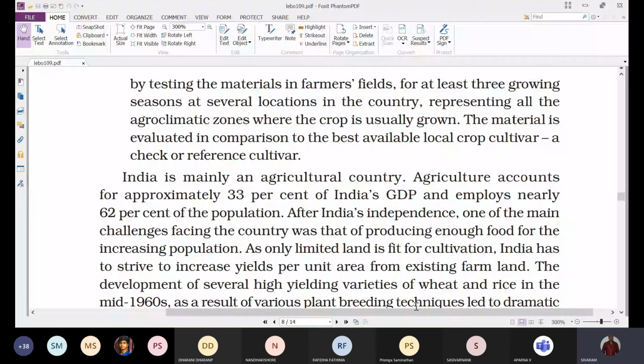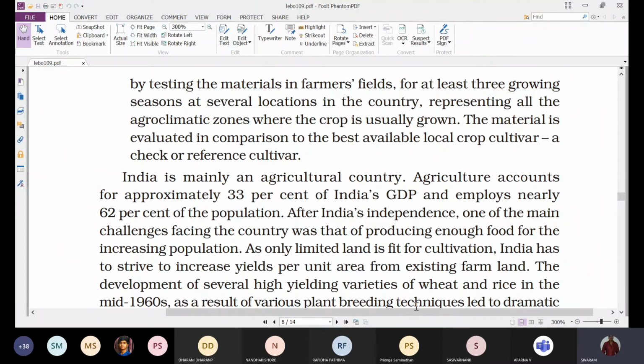So when you have to provide fertilizers, when you have to provide water, when you have to provide insecticide or pesticide, when it comes to flowering, when it comes to harvest, and how we have to preserve the product that is obtained, all that will be clearly explained to that farmer, and they will test it. They test the materials in farmers' fields for at least 3 growing seasons at several locations in the country, representing all the agroclimatic zones where the crop is usually grown.